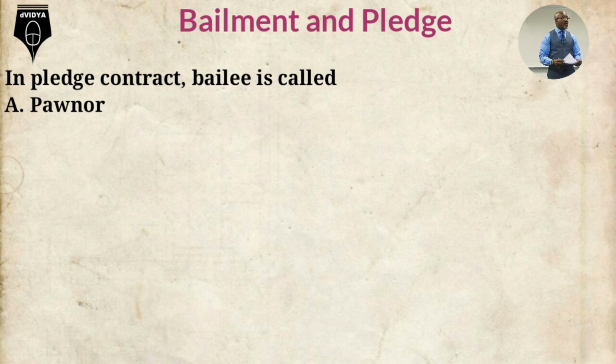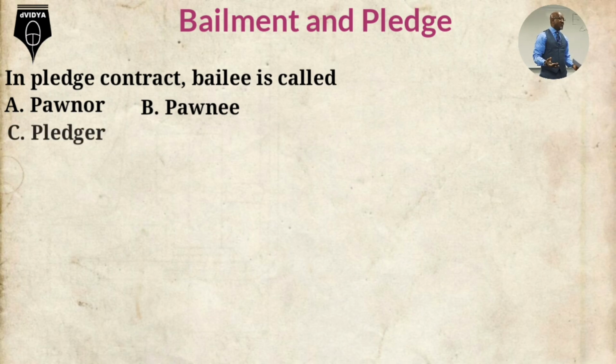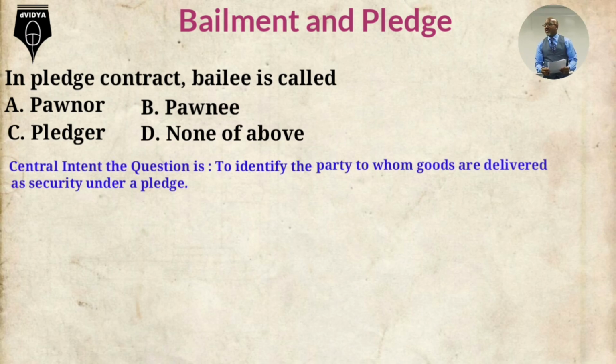Option A, pawnor. Option B, pawnee. Option C, pledger. Option D, none of above. The central intent of the question is to identify the party to whom goods are delivered as security under a pledge.